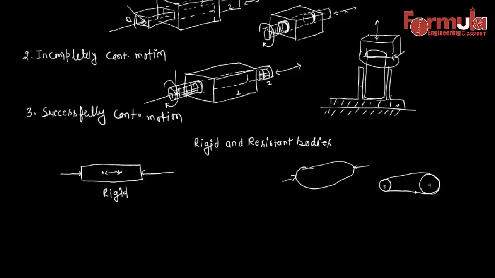So this belt is in tension. So under this service, this belt is behaving like a rigid body. Obviously this is in tension, and under these forces the distance between these 2 points is not going to change here. So this is not actually a rigid body, this is a semi-rigid body, but under the surface it is behaving like a rigid body. So this type of body is defined as a resistant body.